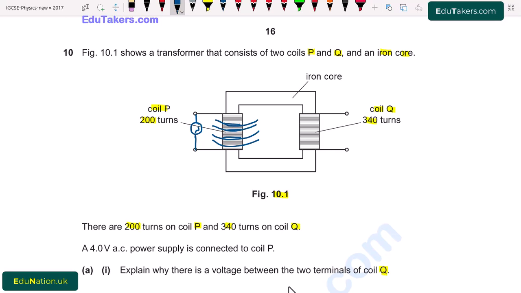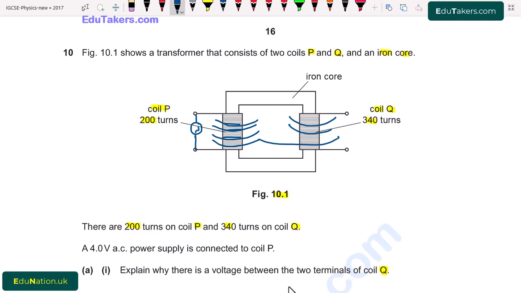Some of these magnetic field lines also pass through the core and the coil Q in this way, because both of these coils are linked magnetically, otherwise there is no connection between them.